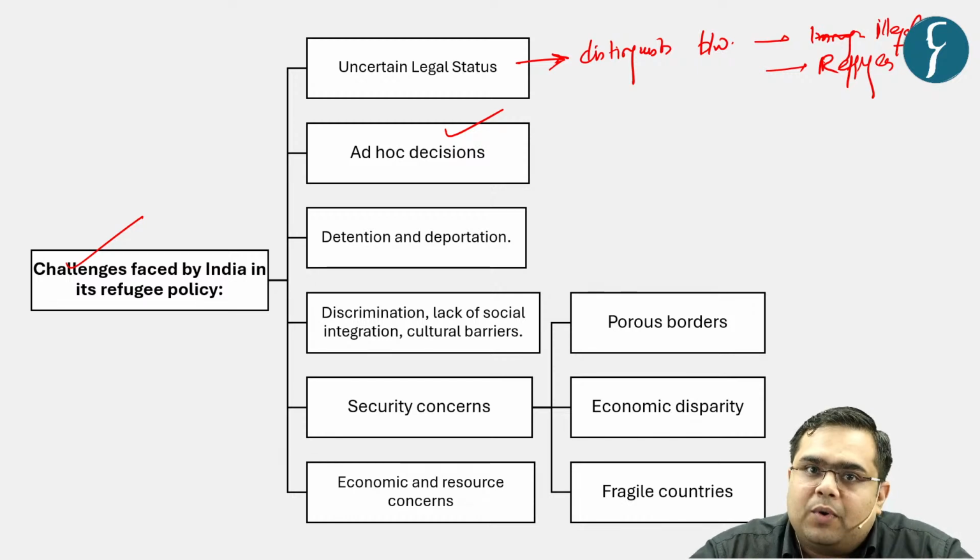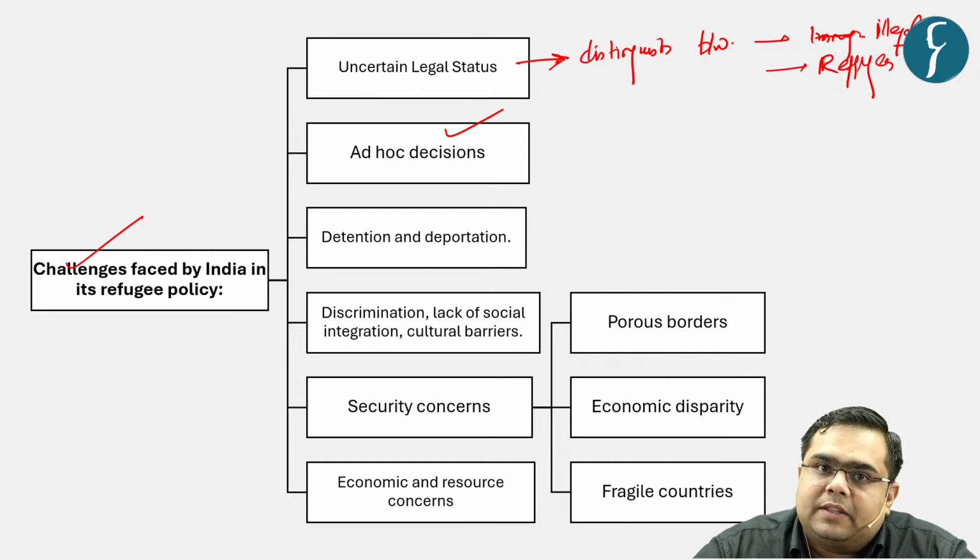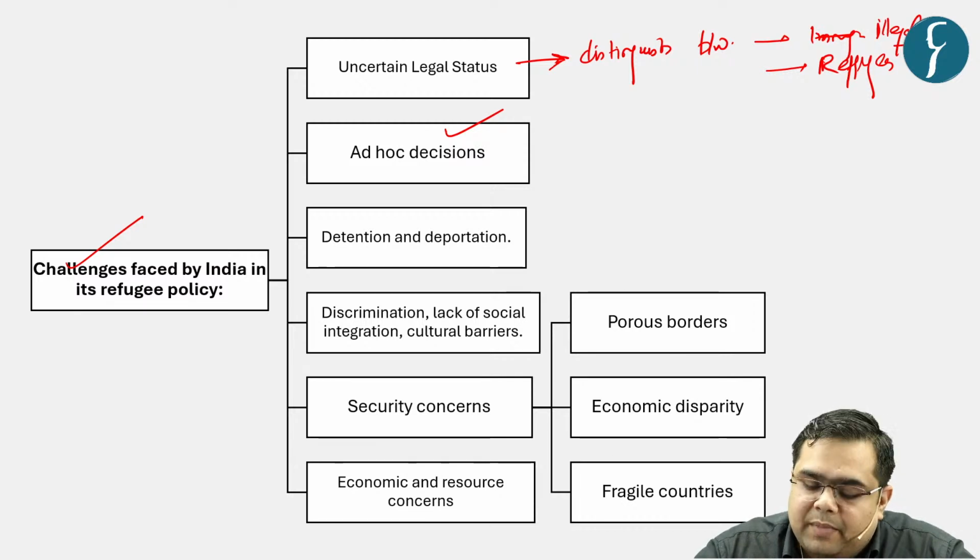Then we also accommodated Tibetans when China usurped the region of Tibet in the past, and in the past we have also accommodated people from Tamil ethnicity when there was a crisis between the northern regions of Sri Lanka and the mainland.